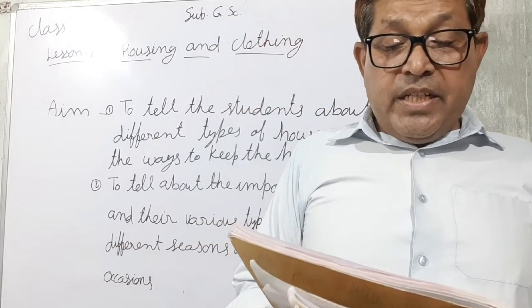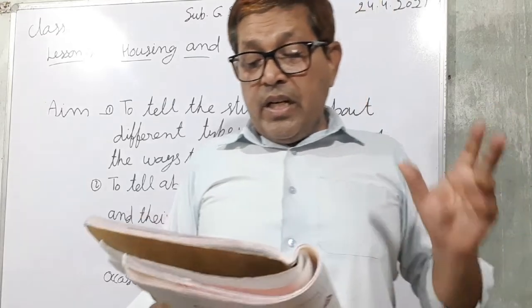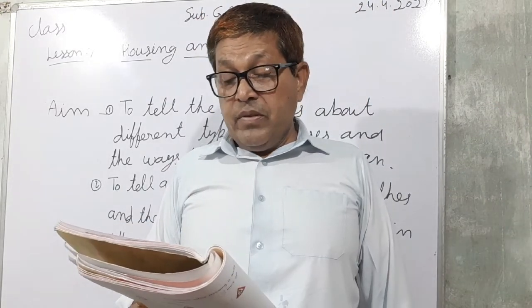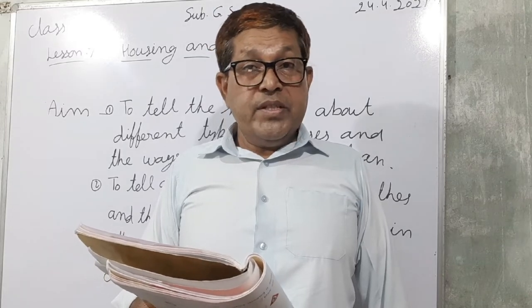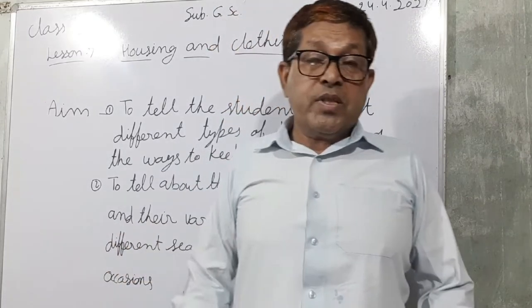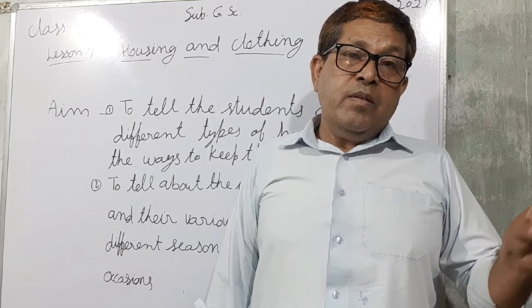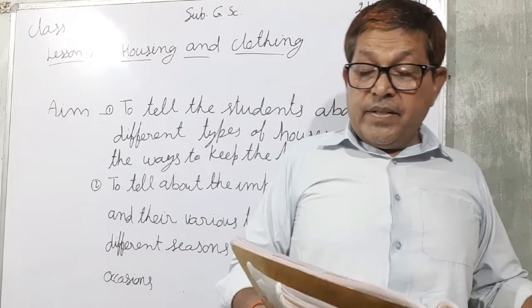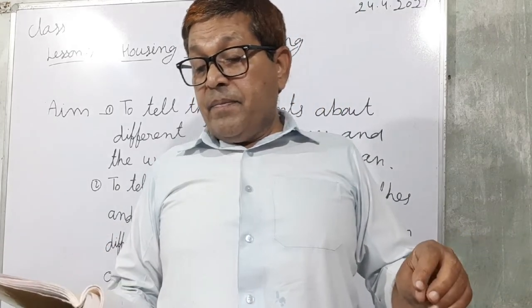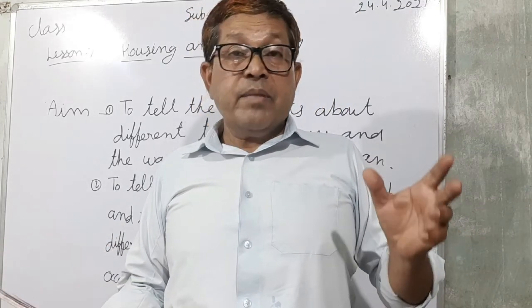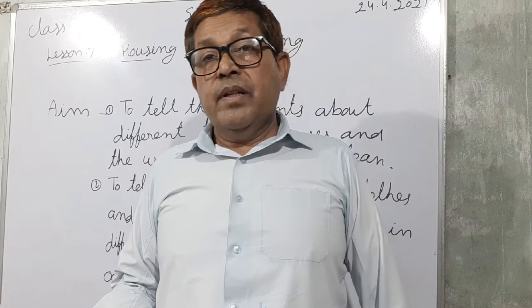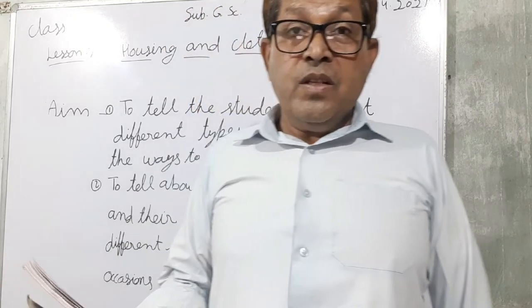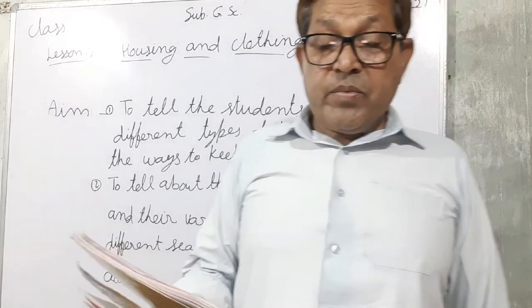It must get adequate sunlight too. Sunlight kills the germs of diseases.